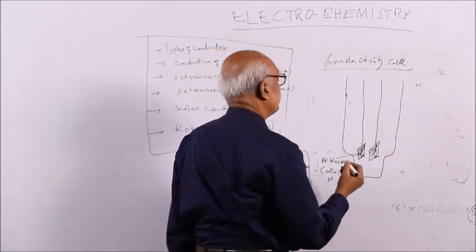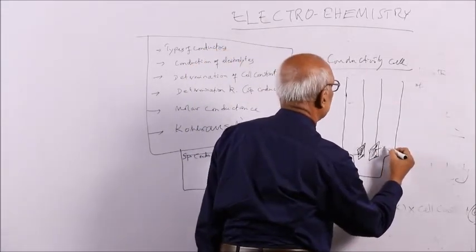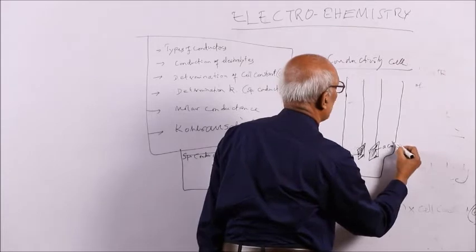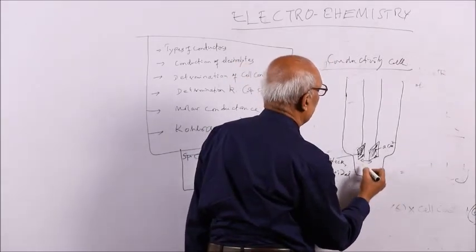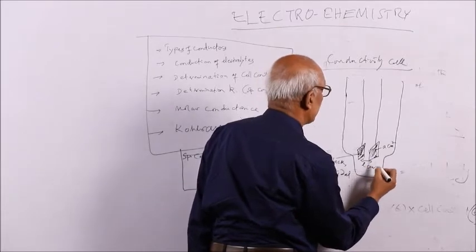Say the area of cross section is A centimeter square, and they are kept apart at L centimeter.